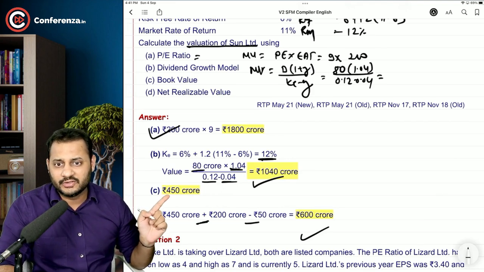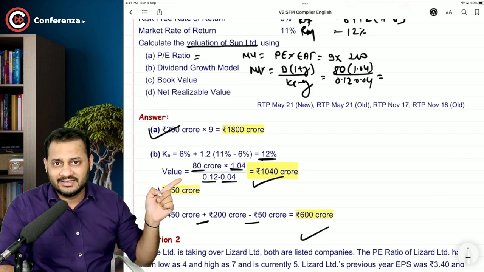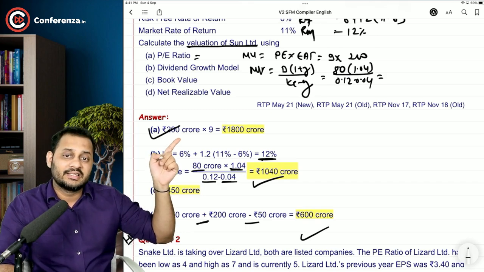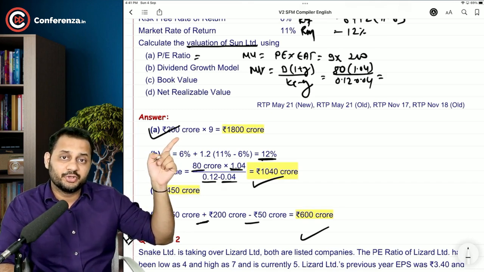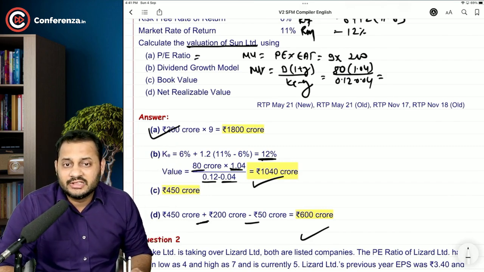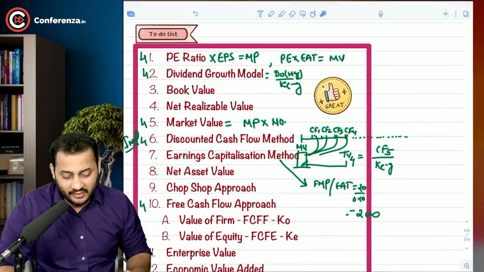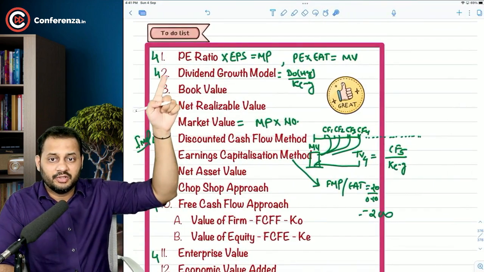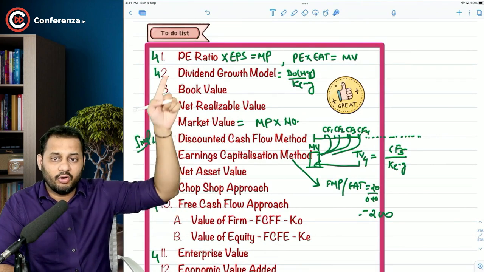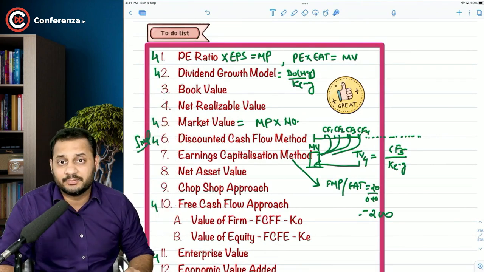According to book value, it's 450. Gordon says it is 1040 crore. And the earnings capitalization, or we can say P/E ratio, says 1800 crore is the value of the company. So these are 4 different methods. What have been covered? P/E ratio, dividend growth model, book value, and net realizable value. All these 4 concepts are covered, and that's pretty easy.